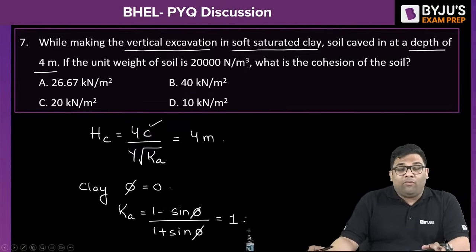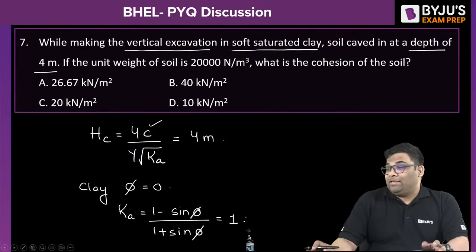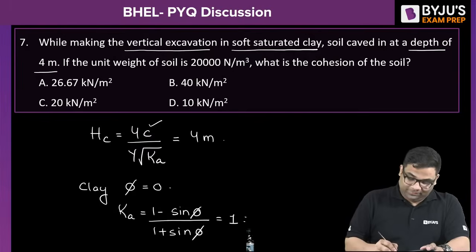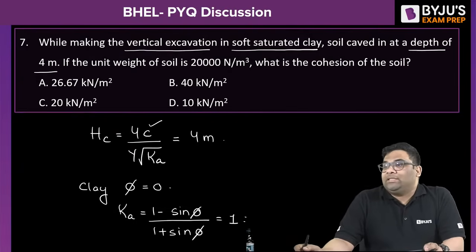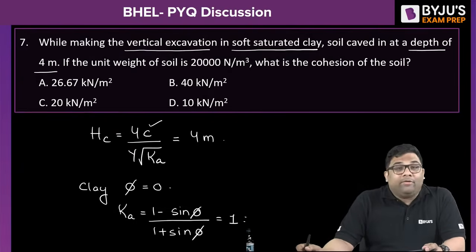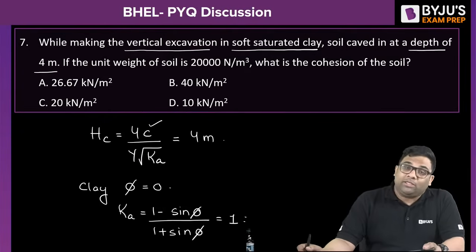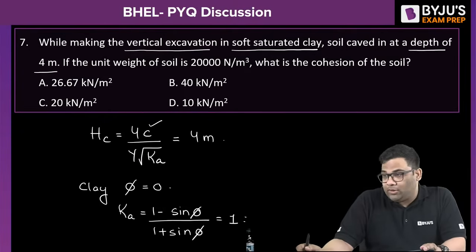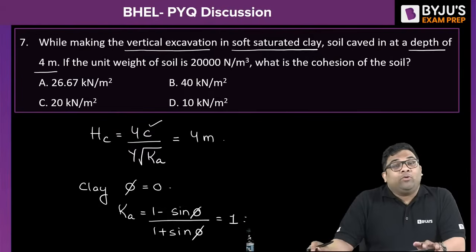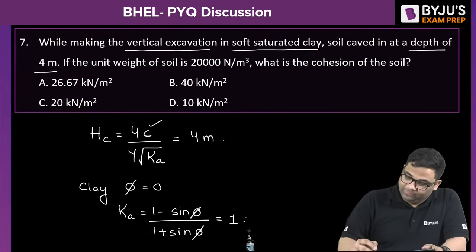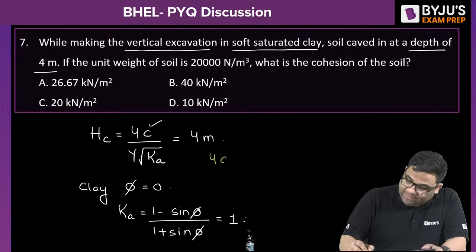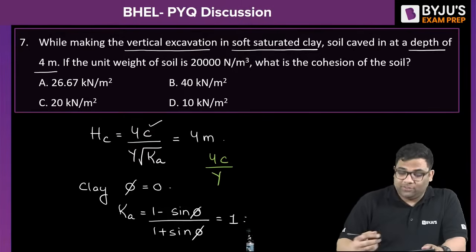Tell me the value of cohesion. What is the right answer to this question? So you can see the questions are very straightforward, formula based, or some questions you can solve by common sense also. But you should know all the coverages. So Srikant is telling B. Okay, it is 4C by gamma, Ka is 1.